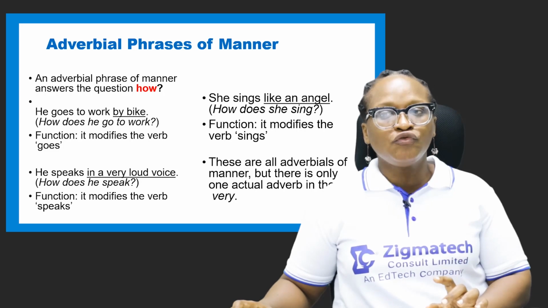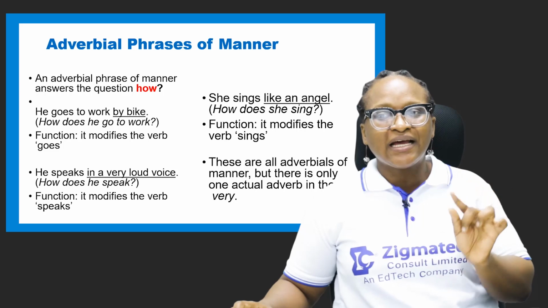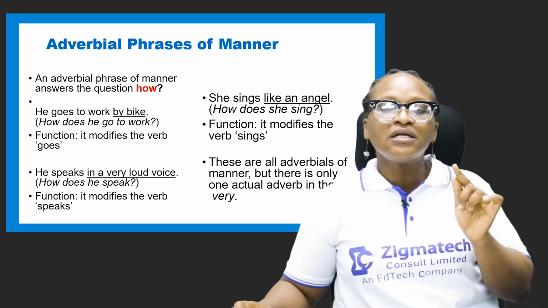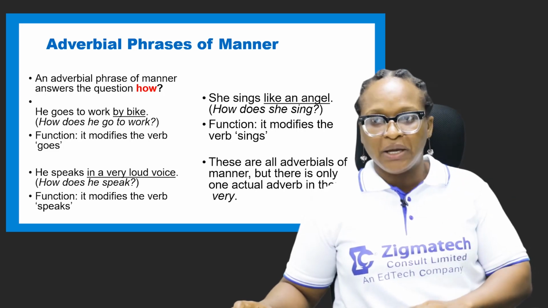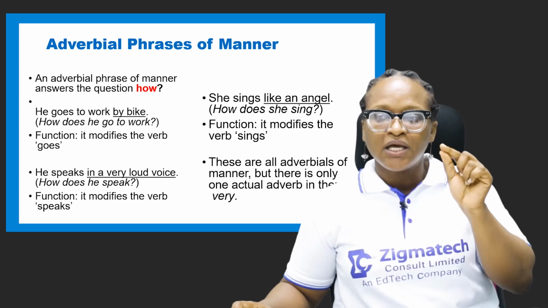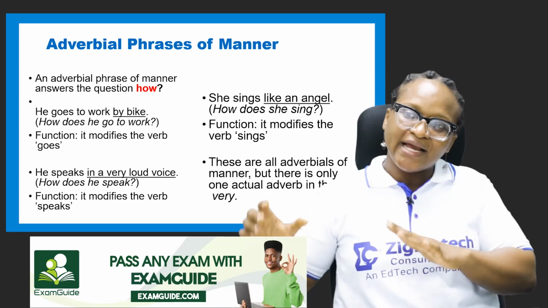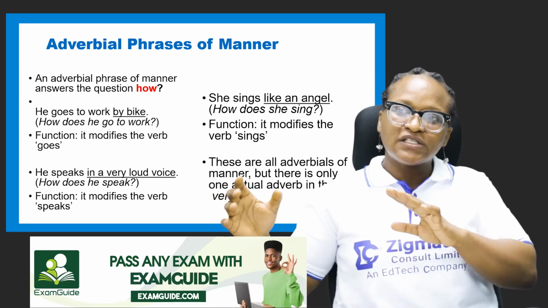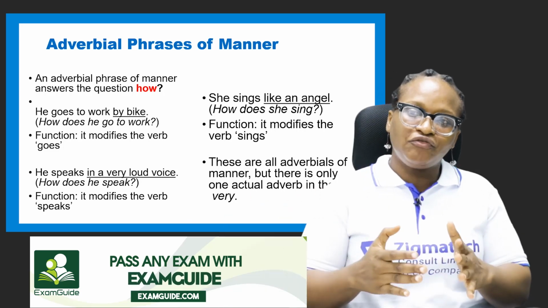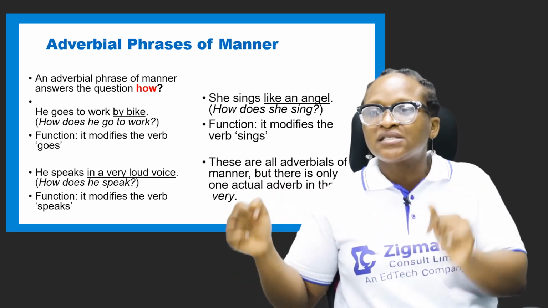But where you have two verbs, if you have a sentence like, "She will sing like an angel today." Will is a verb, sing is also a verb. Will is your auxiliary verb, which helps the verb sing to stand in that sentence. She will sing like an angel today. And we underline "like an angel today." She will sing how? Like an angel. So that's adverbial phrase. What's the function? It modifies the verb phrase will sing.